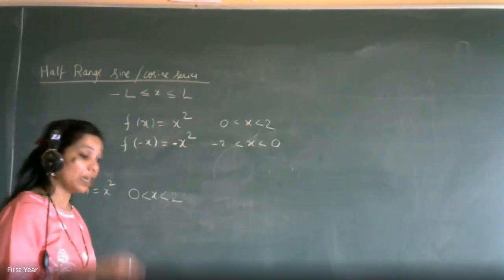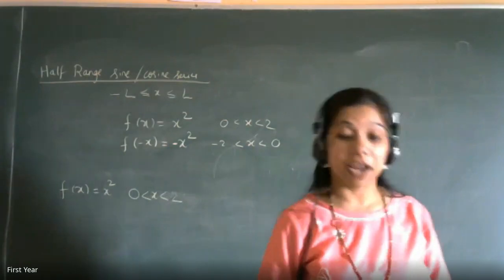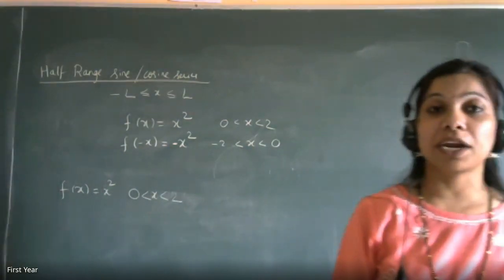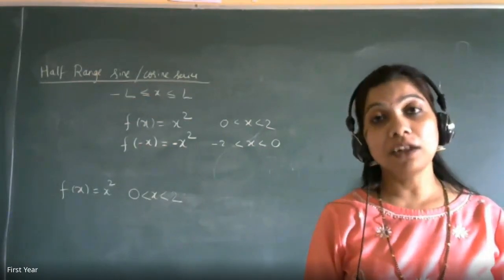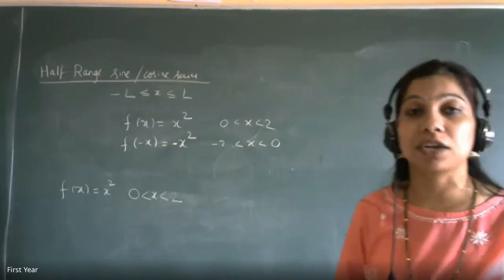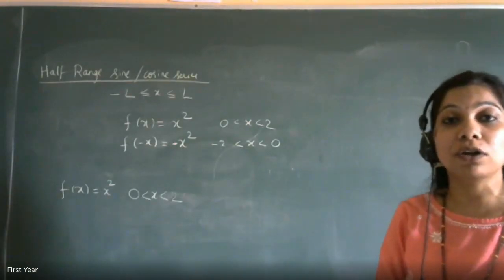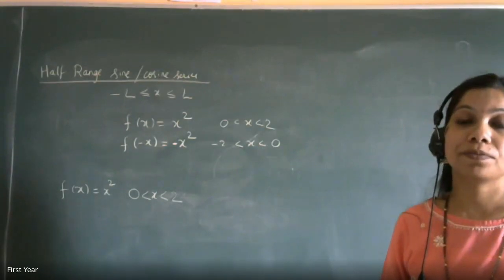That is the difference. For example, in a half-wave rectifier, I don't know the details, but if you want the input to be only a sine wave, then you have to convert the given function to odd. That's what we are doing here. We are defining it, and then we will look at the effect on the Fourier series expansion of that given function.